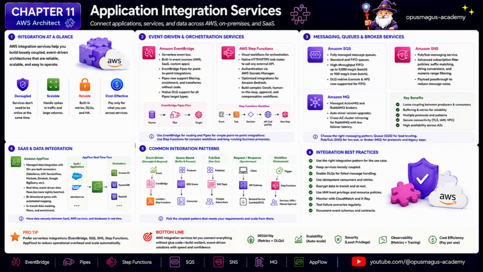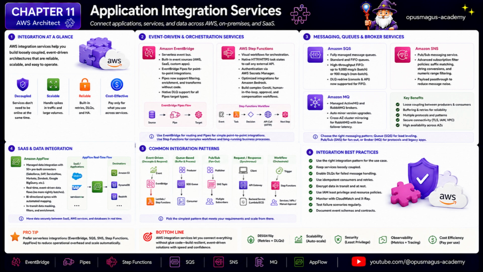Amazon EventBridge is the event bus. It is often the better choice when architecture is explicitly event-driven and events represent things that happened in the business or platform. EventBridge can route events from AWS services, custom applications, and SaaS partners. It supports rules, event patterns, schemas, archives, replays, and integrations with many targets.